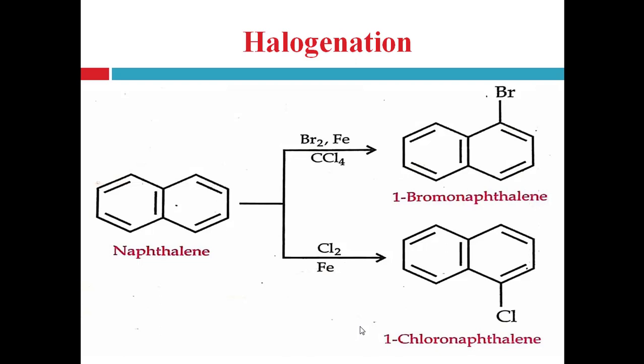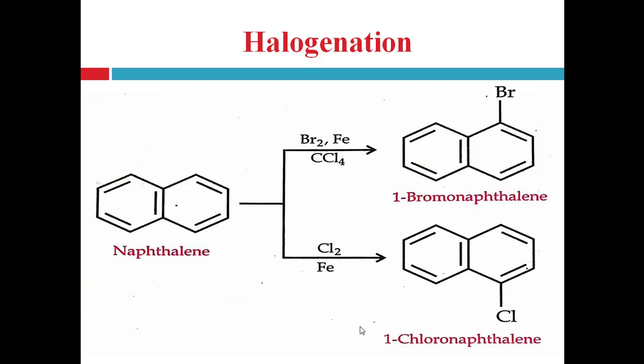Next one is halogenation. Naphthalene in the presence of iron as catalyst reacts with halogen to form the 1-substituted naphthalene as a major product. This reaction can be carried out in different conditions.